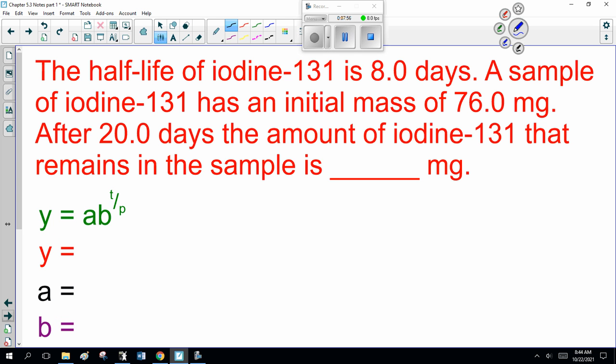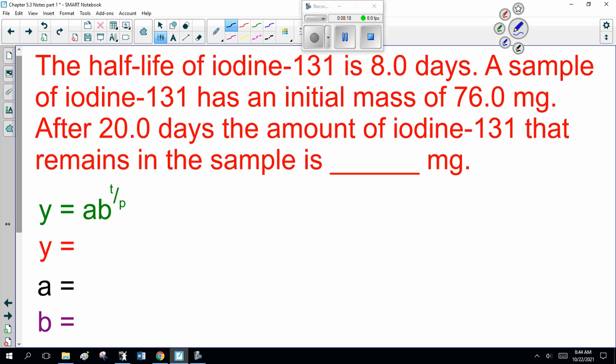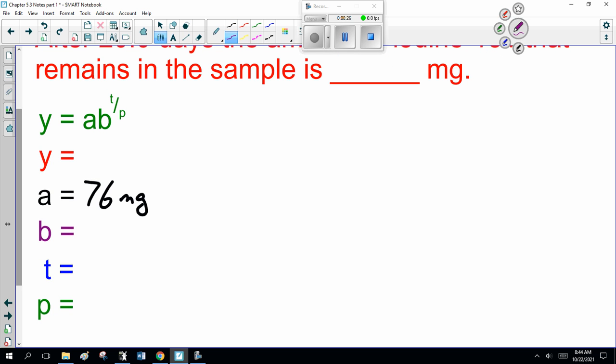Let's do a couple of examples. Now, the half-life of iodine-131 is 8 days. A sample of iodine-131 has an initial mass of 76 milligrams. After 20 days, the amount of iodine-131 that remains in the sample is blank milligrams. So we're asked to find how much at the end. Well, A is the initial amount. How much did you start with? 76 milligrams. Now, B, your base. This is radioactive decay. Half-life. So base is 0.5 or 1/2.